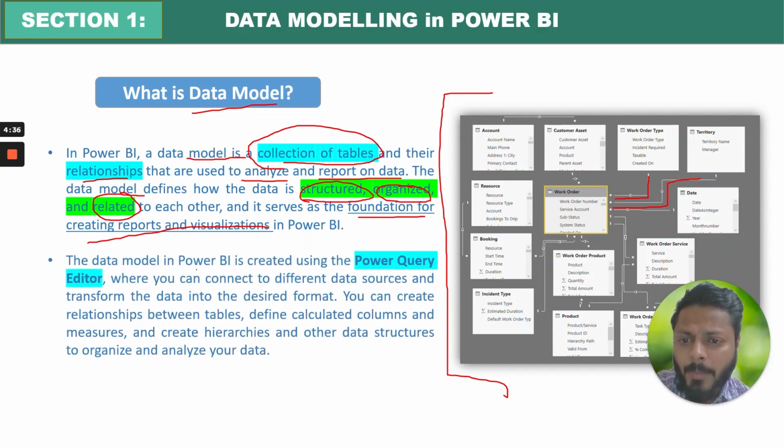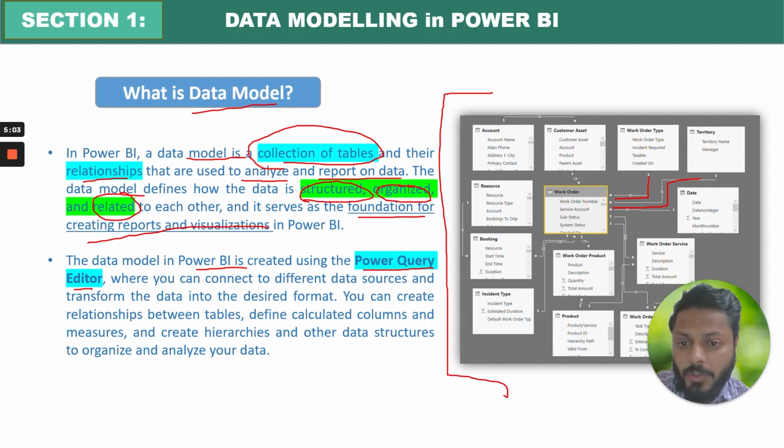The data model in Power BI is created using Power Query Editor. So this is one of the ways. For example, you have one particular table, you open that table in Power Query Editor, and from that table you can extract the dimension tables, or you can say masters, and then work on the masters and fact table. So that is dimension table and fact table, and you can work on star schema. I'll explain that in the later slides.